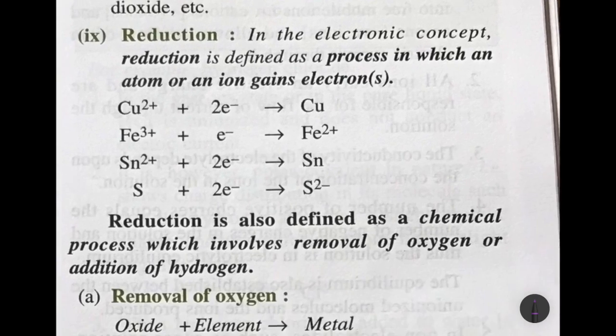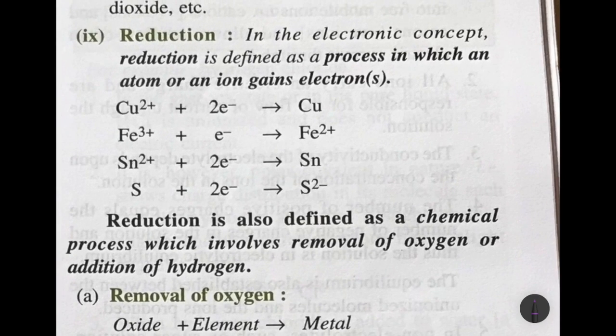Now next we move on to reduction. In the electronic concept, reduction is the process in which an atom or an ion gains electrons. Gaining can be done in many ways. Copper ions can gain the electrons they had lost and turn into copper atoms. Similarly, iron ions can gain the electron they had lost.